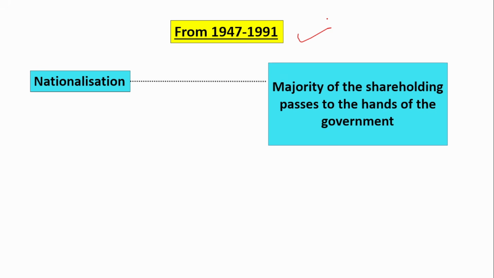So let us cover the era from 1947 to 1991. This was after independence. After independence, nationalization of banks took place. What is nationalization of banks? Major banks were privately owned. So it was realized that the government should have a majority share in these privately owned banks, so the majority of the shareholding passes into the hands of the government.